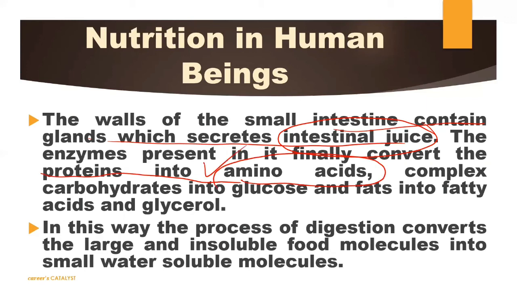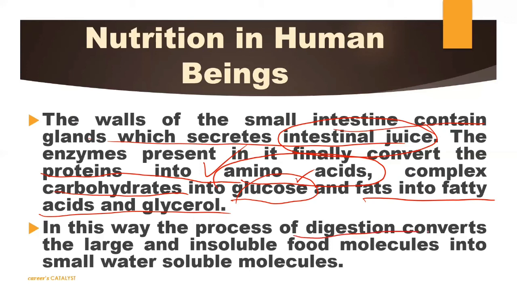Listen, we need to learn this, it is very important. Okay, protein should be converted into amino acids, complex carbohydrates into glucose, and fats into fatty acids and glycerol. It is very important. प्रोटीन किस में कन्वर्ट होना है? अमीनो एसिड. कॉम्प्लेक्स कार्बोहाइड्रेट किस में? ग्लूकोज में, and fats into fatty acids and glycerol. So in this way the process of digestion will be completed here, and after that the digested food will be absorbed by the wall of the small intestine.